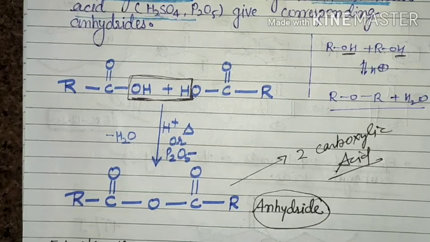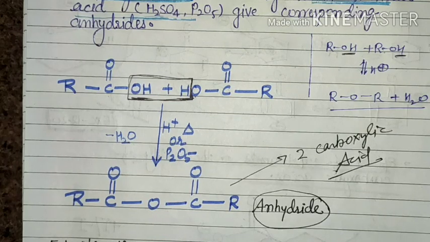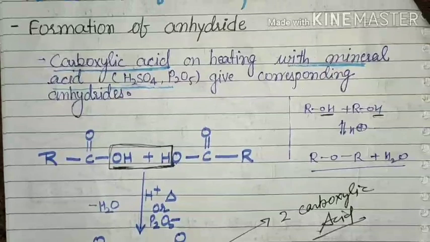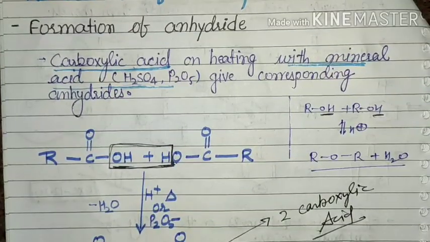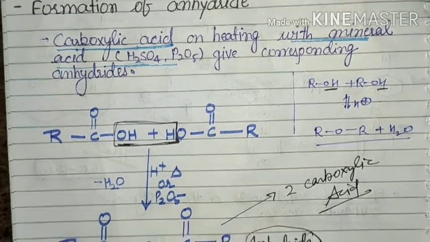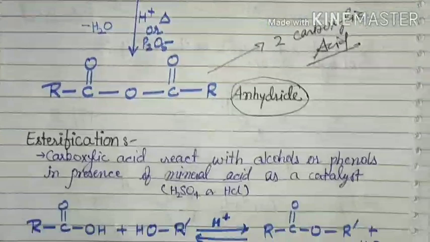Clear? So this is the formation of anhydride. I hope you understand that two molecules of carboxylic acid react together to give anhydride, and anhydride upon hydrolysis gives two molecules of carboxylic acid. Now move to the esterification.